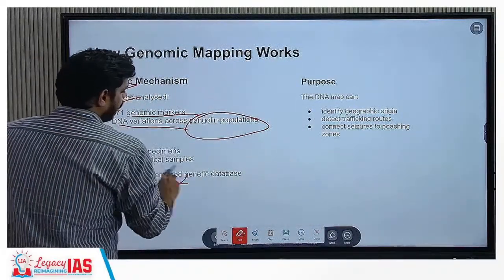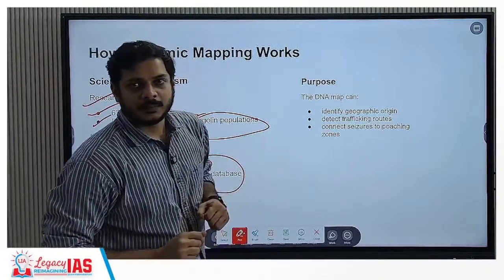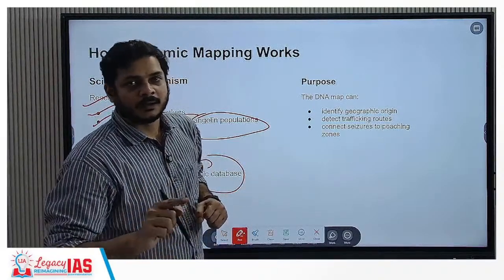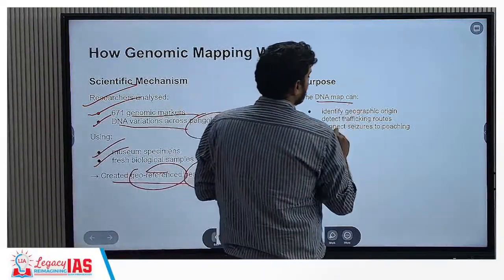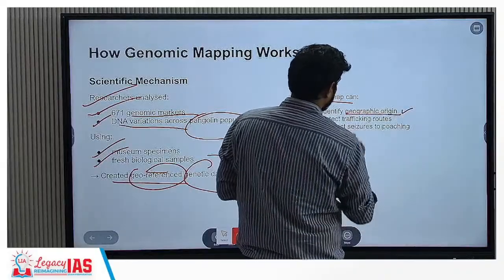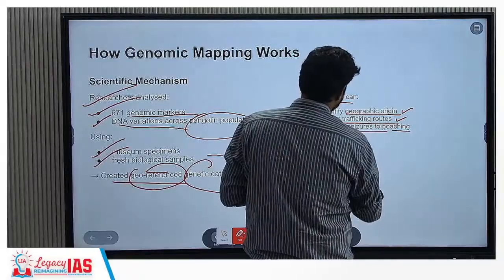A geo-referenced genetic database was created. That means along with the location, this genetic database also points to the location where a pangolin will have the maximum overlap of DNA. This DNA map will identify geographic origin, detect trafficking routes, and connect seizures to poaching zones.